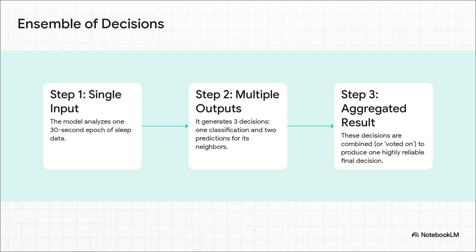We get the main classification from that epoch itself, we get a prediction from the epoch that came right before it, and a prediction from the epoch that comes right after it. By combining these 3 votes, we get a final decision that's way more robust and accurate. It's kind of like having a small committee vote on every single 30-second slice of sleep.